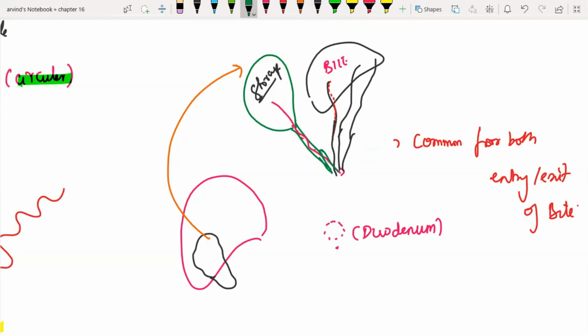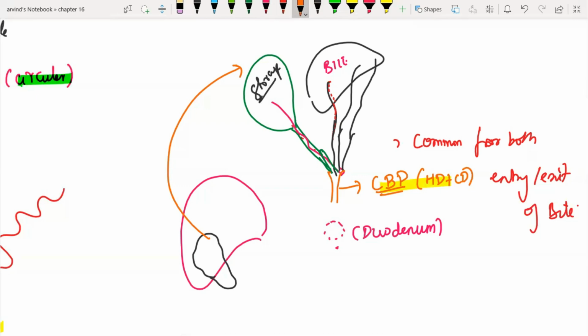Cystic duct and hepatic duct are going to become friends, and they are going to extend downwards as a common bile duct. It is common to both sources, right? Whether it is from the liver or from the gallbladder, it is a common source. So it is common bile duct, which is formed as a fusion of hepatic duct plus cystic duct. They can ask you all these mathematical concepts. This common bile duct is going to descend downwards.